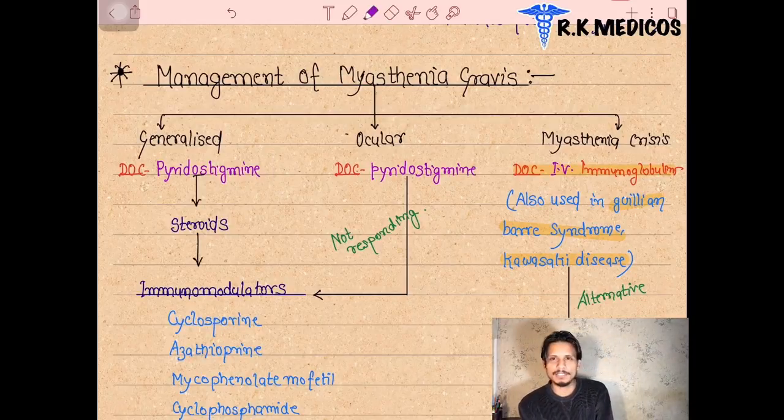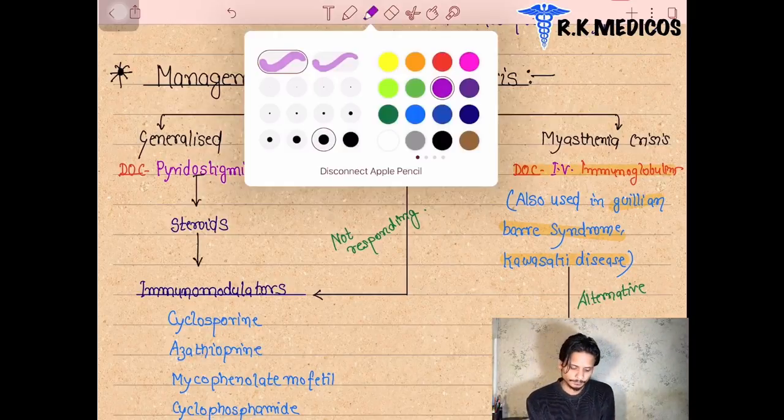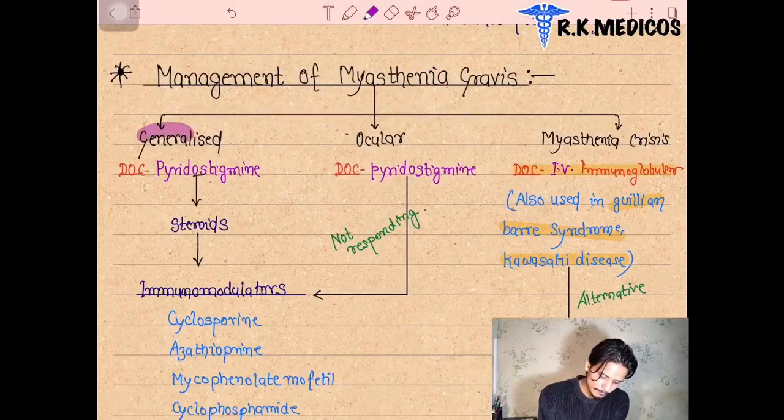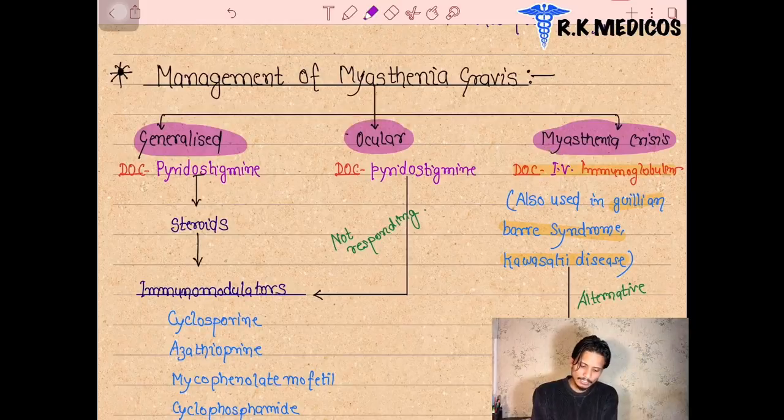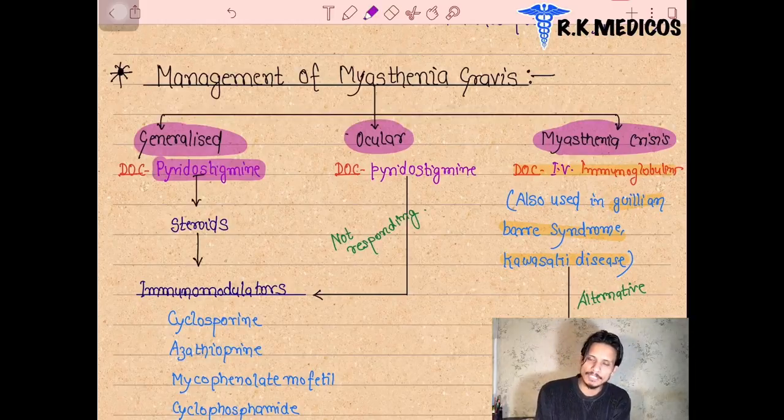If the patient has generalized myasthenia gravis, we give pyridostigmine, and in ocular myasthenia gravis management, we also give pyridostigmine. If the patient is not responding to pyridostigmine in ocular manifestation of myasthenia gravis, we give immunomodulators.